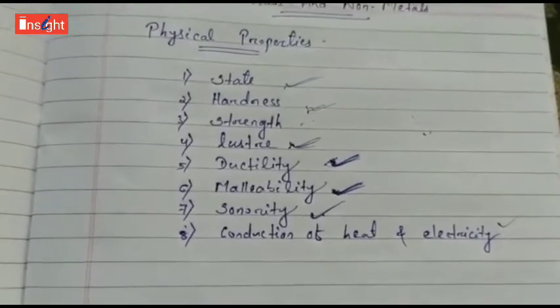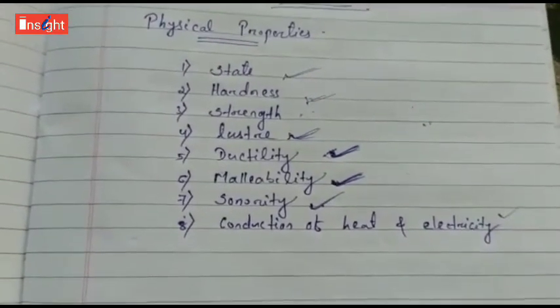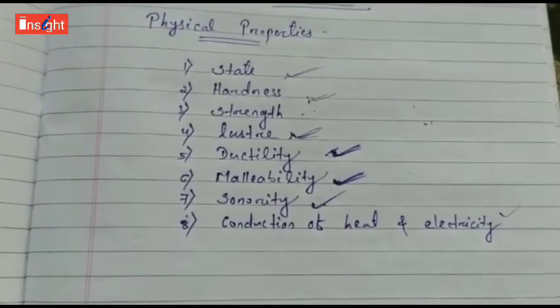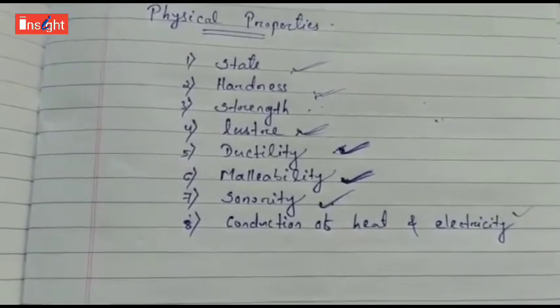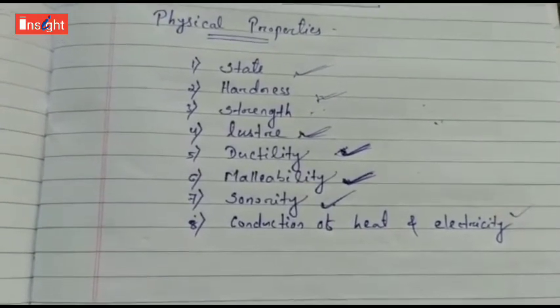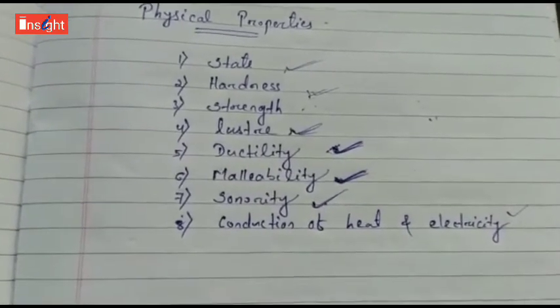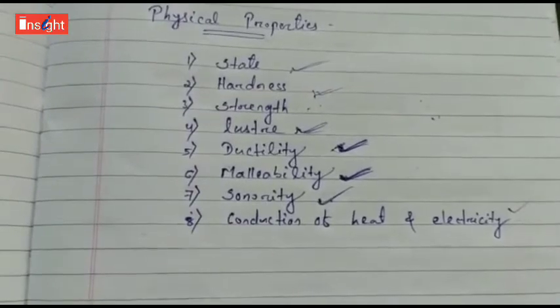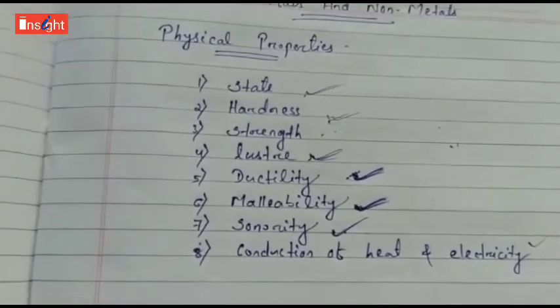There are other exceptions too, like the alkali metals, which are so soft that they can be cut with a knife. I told you metals are mostly hard, but sodium and potassium are very soft, so soft that they can be cut with a knife. They have low densities and low melting points. So elements can be more clearly classified as metals and non-metals on the basis of their chemical properties.